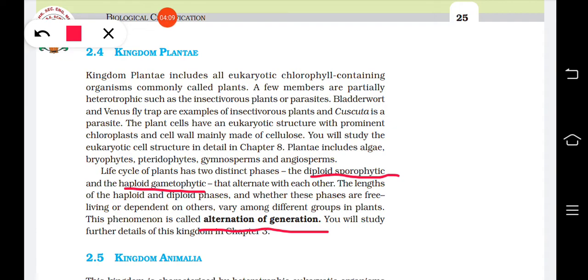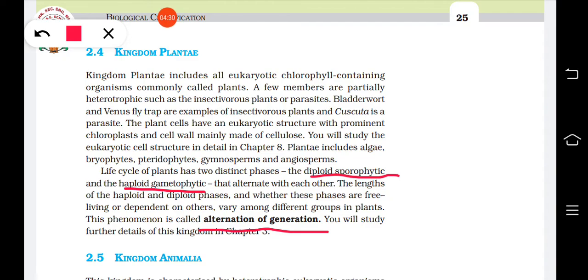Diploid and haploid, do you know what it is? Diploid means the cell is having two sets of chromosomes. And if a cell is having only one set of chromosomes, then it is haploid. For example, in human beings, a cell having 46 chromosomes is a diploid cell.